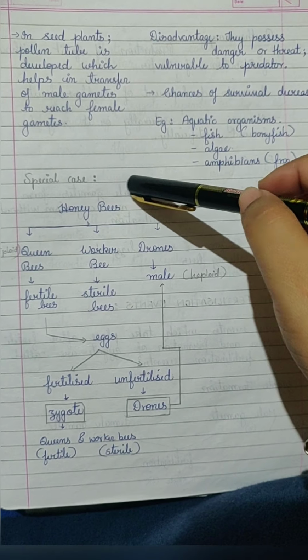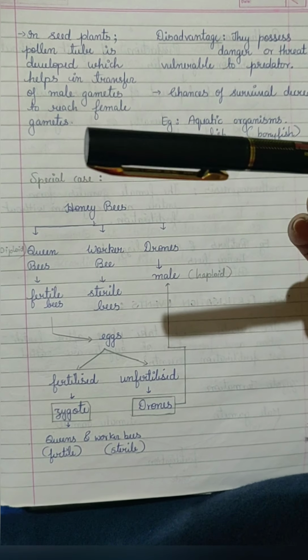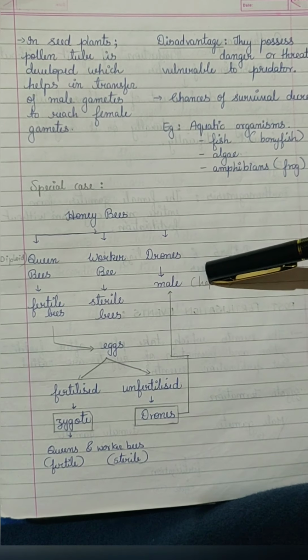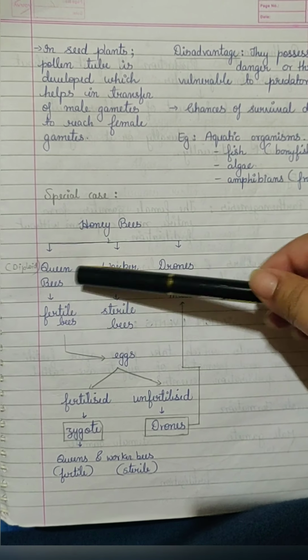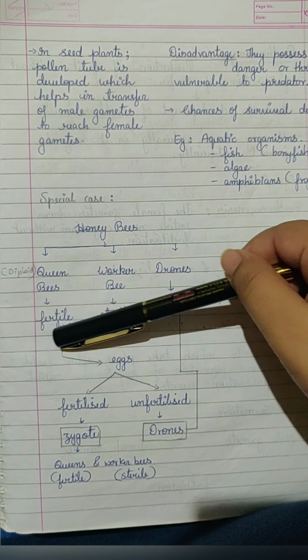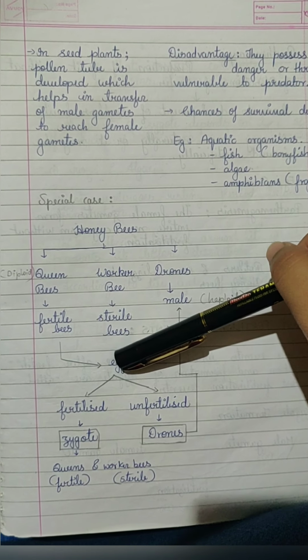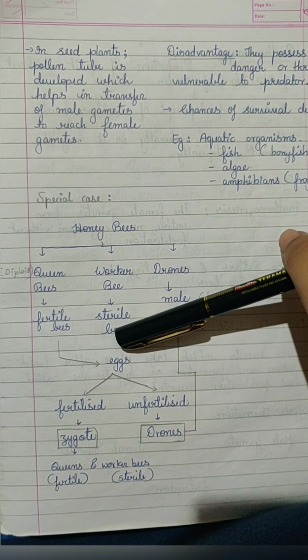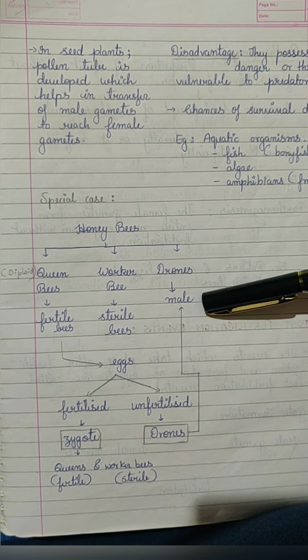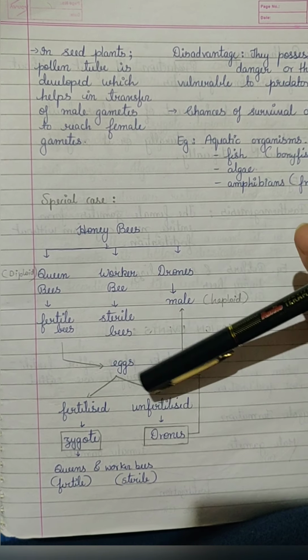Now a special case of fertilization is honeybees. In honeybees, there are three kinds of bees: queen bee, worker bee and drones. Queen bees are diploid in nature. They are the fertile bees and they will lay eggs. Worker bees are sterile bees, and drones are haploid male bees.